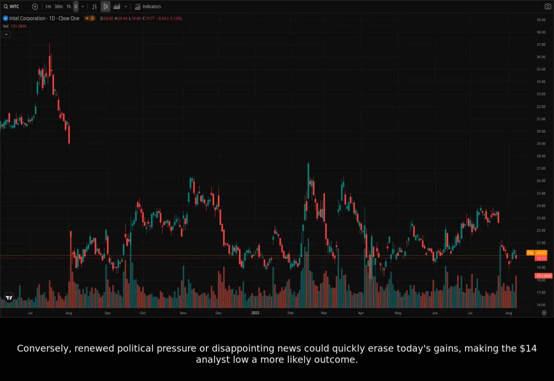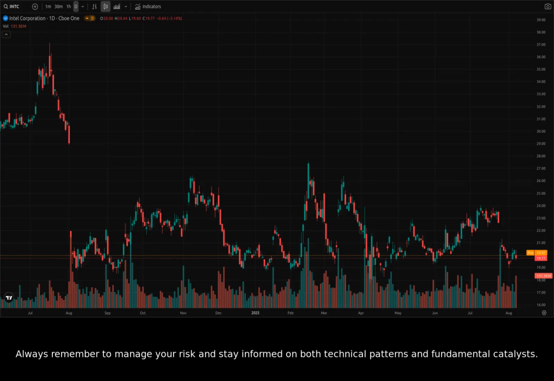Conversely, renewed political pressure or disappointing news could quickly erase today's gains, making the $14 analyst low a more likely outcome. Always remember to manage your risk and stay informed on both technical patterns and